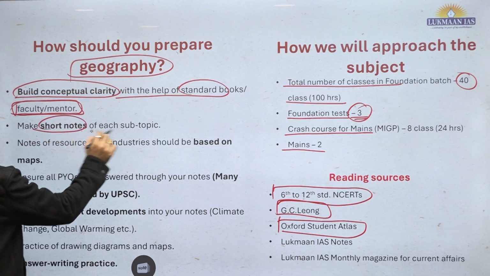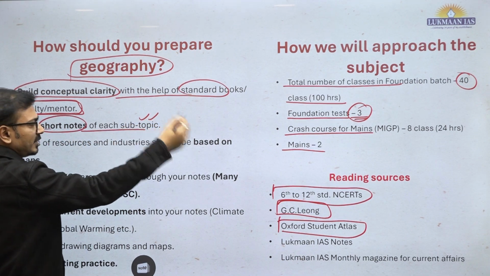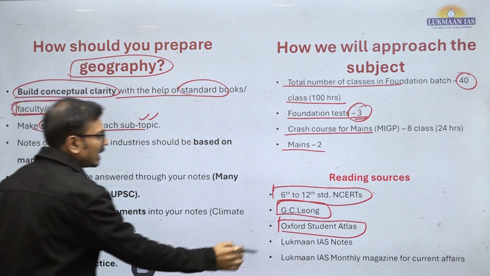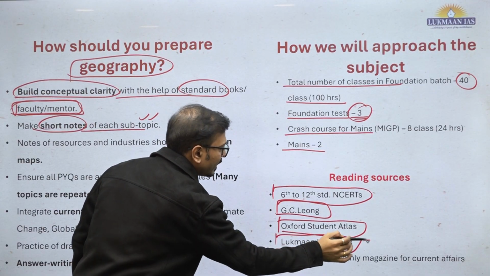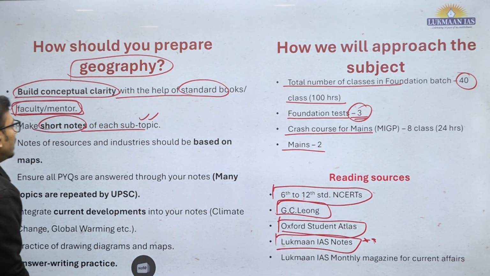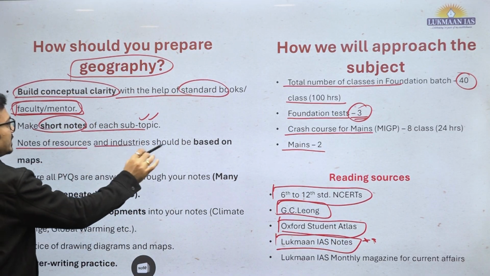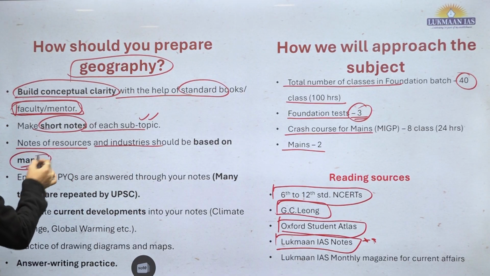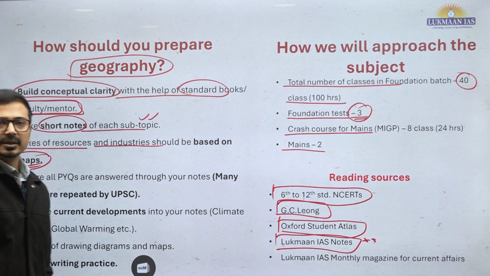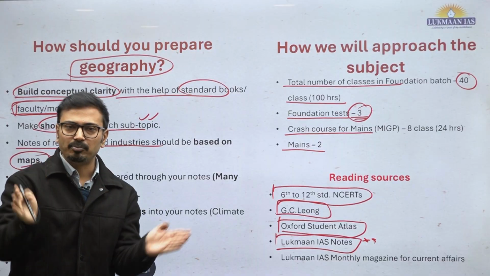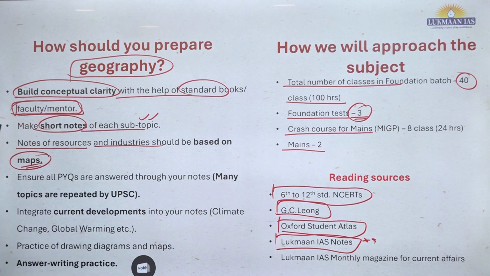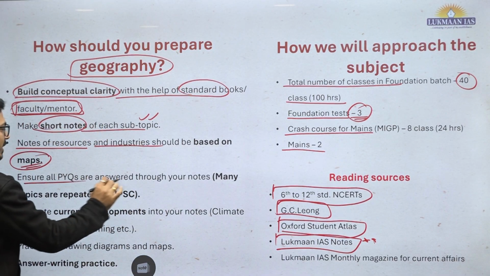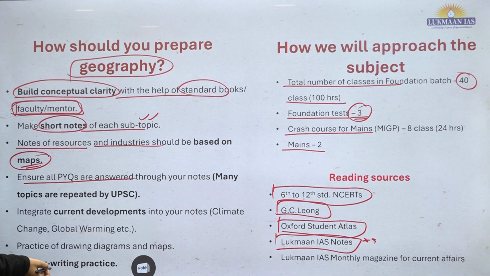Make short notes for each subtopic based on your syllabus and PYQ analysis, and Lukmaan IAS notes will also be very helpful for that purpose. Along with that, notes for resources and industries should be based on maps that we teach in the foundation batch. या आपको notes जो है वो सारे map book में बनाने चाहिए resources and industries के. So ensure all PYQs and answers are covered through your notes.